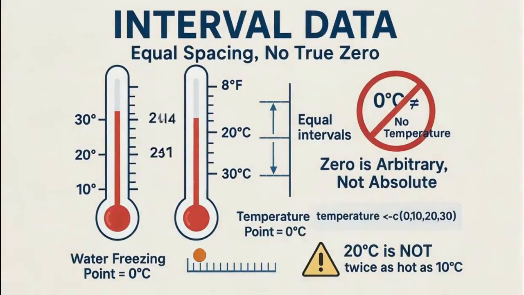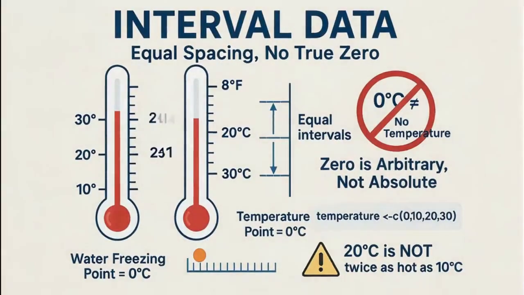Climb another step. Interval data. Here we add another quality. Equal spacing. Think of temperature in Celsius or Fahrenheit. The difference between 10 degrees and 20 degrees is the same as between 20 and 30. The spacing is equal. But here's the catch. Zero is not absolute. 0 degrees C doesn't mean no temperature. It just means the point where water freezes.